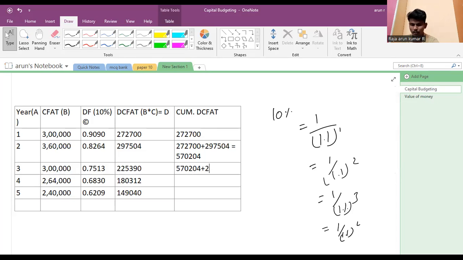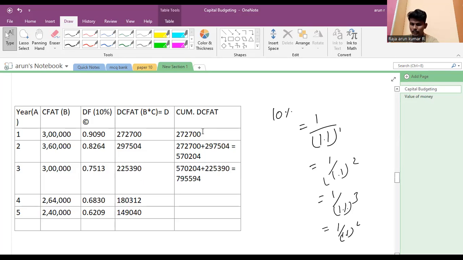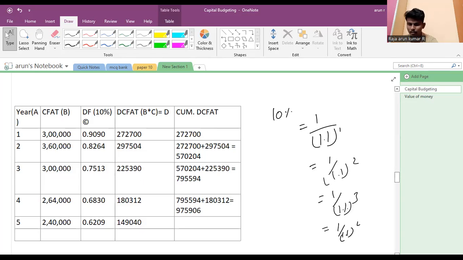5,70,204 plus 2,25,390 equal to 7,95,594. 7,95,594 plus 1,80,312 equal to 9,75,906. Here in the payback period method, we find where it matches the exact 10 lakh, we find out the number of years, and then we find the month by cross multiplication.